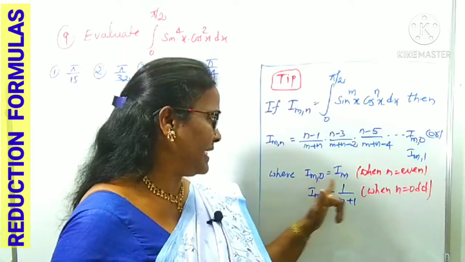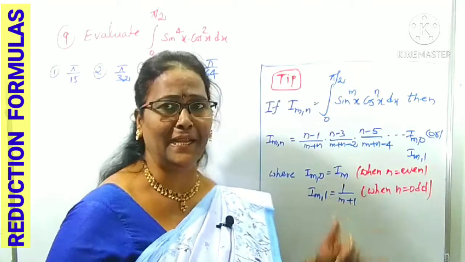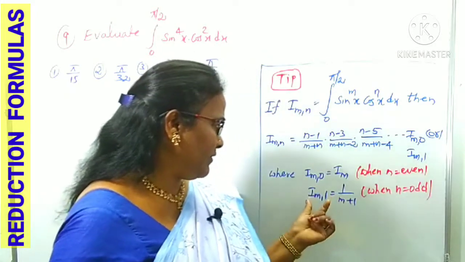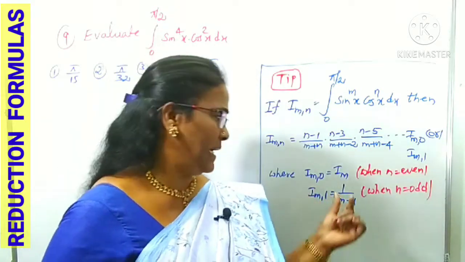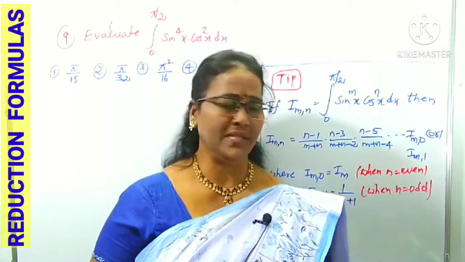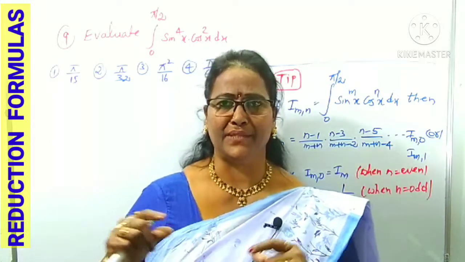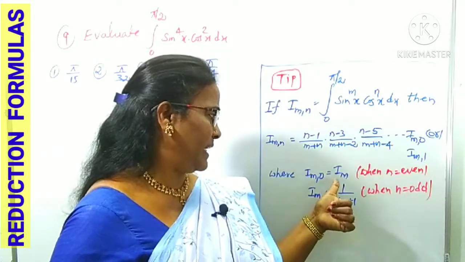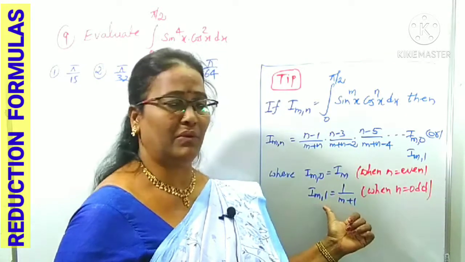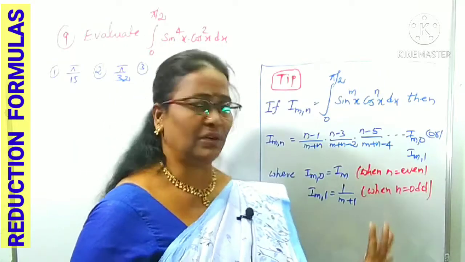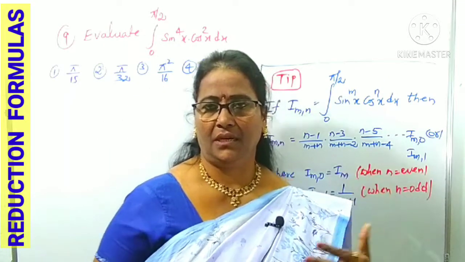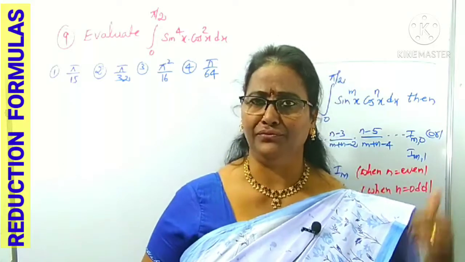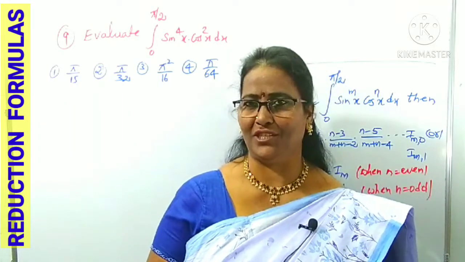If n is odd, we get I m comma 1, and I m comma 1 itself has the value 1 by m plus 1. Only two tips you have to remember here: I m comma 0 and I m comma 1, n even and n odd. There are four or six tips, but no need to remember all, just two are enough. We can crack Imn in any question.